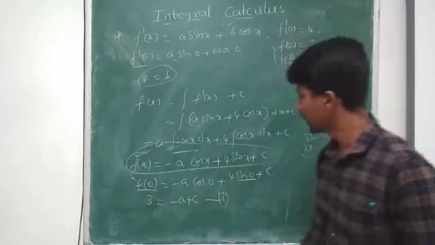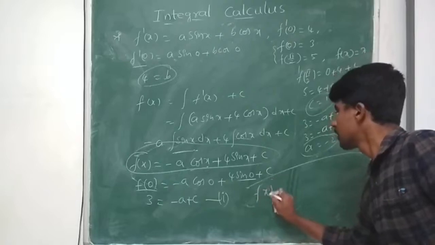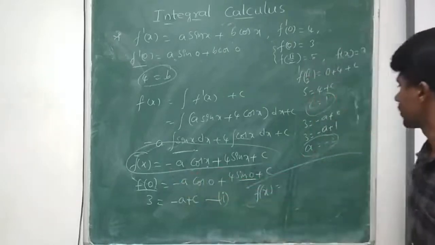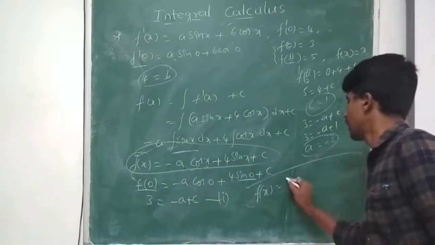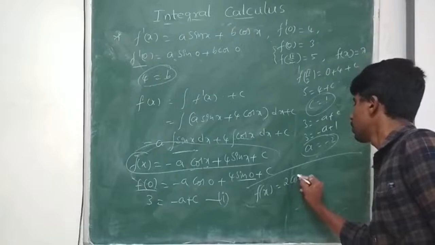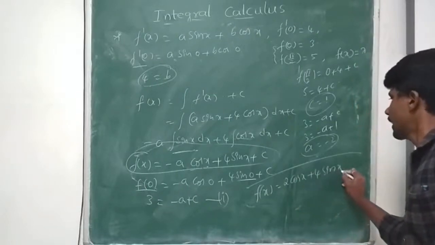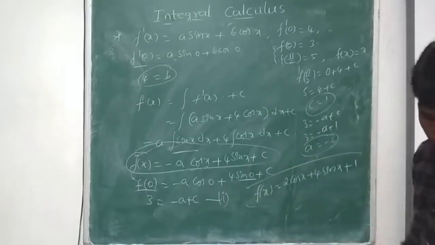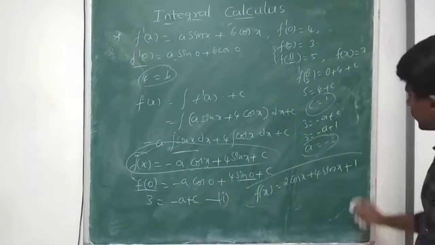Substitute the unknown values. f of x is equal to minus a cos x. So minus a value is minus 2, minus 2 minus, plus, I get 2 cos x plus 4 sin x plus c. The value of c is 1, so plus 1. So I get 2 cos x plus 4 sin x plus 1.